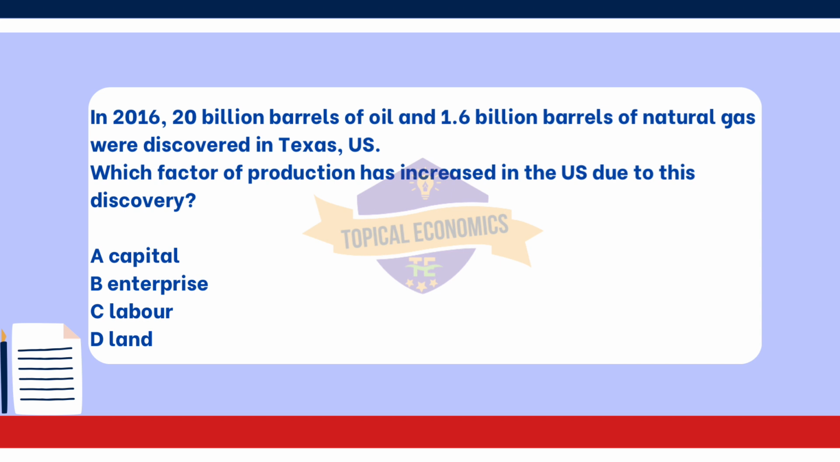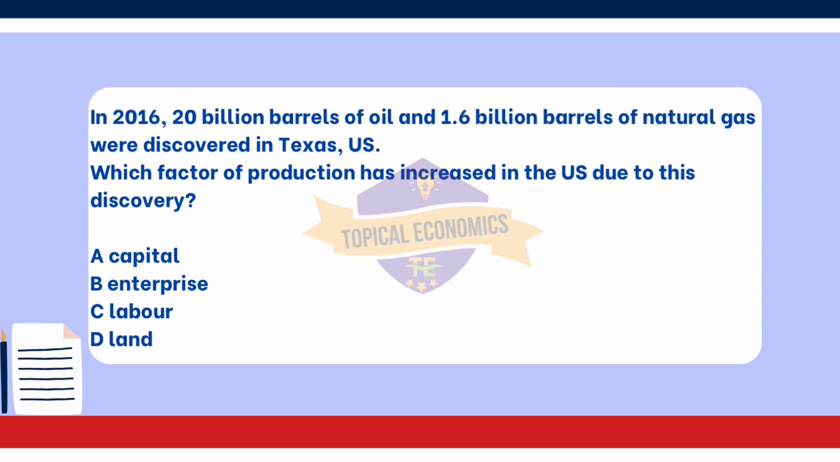Option B. Enterprise. The discovery itself does not directly indicate an increase in enterprise. Enterprise refers to the entrepreneurial ability to organize and manage resources. It may increase as a result of the discovery but is not the primary factor changed. Lastly, option C. Labor. Although the discovery could eventually create more jobs in the extraction and production processes, the discovery itself primarily affects the land factor of production. The labor force may expand in response, but it is not the direct factor changed by the discovery.